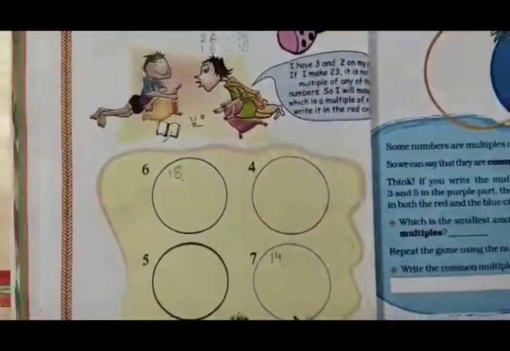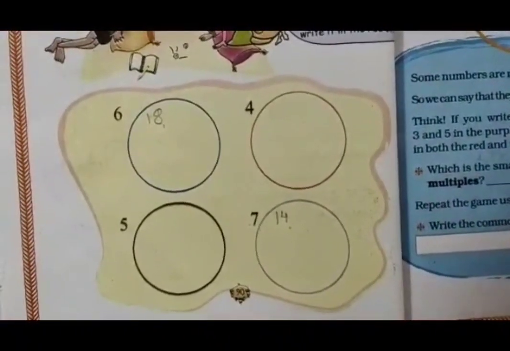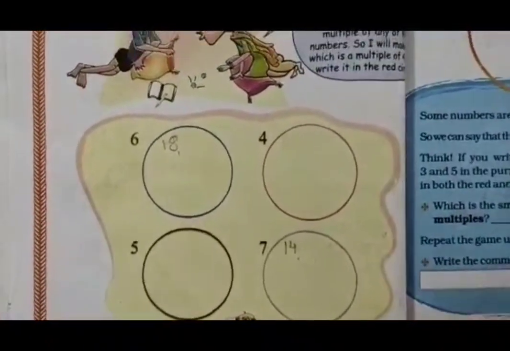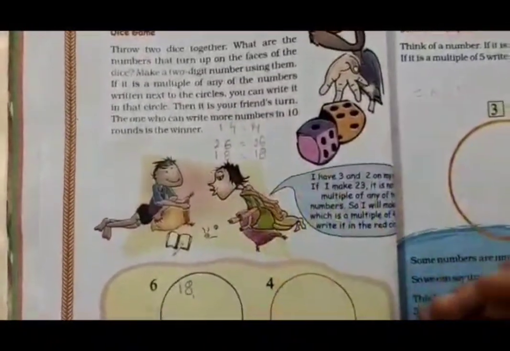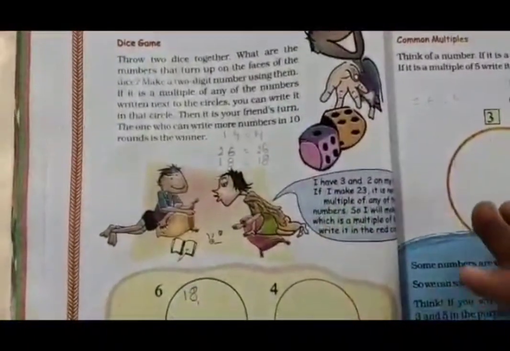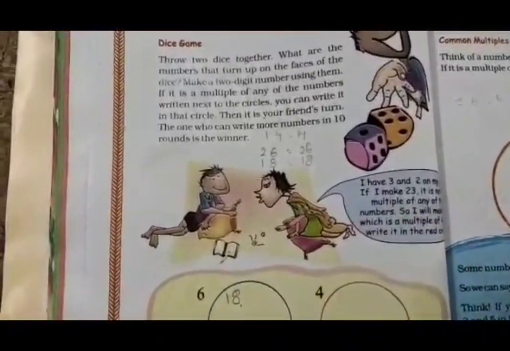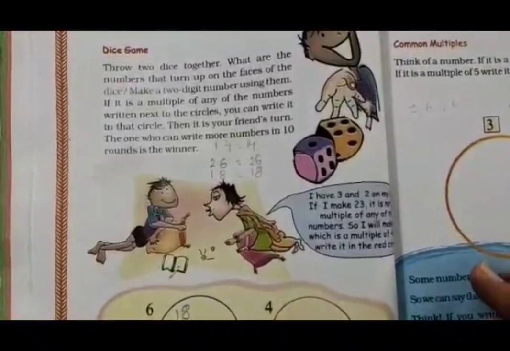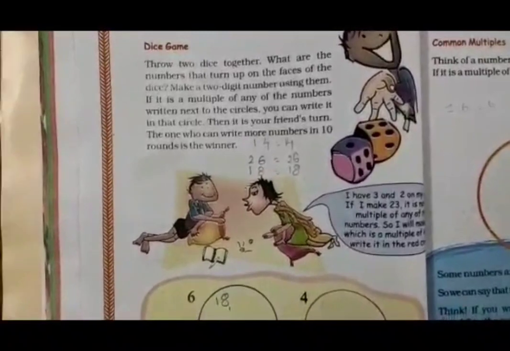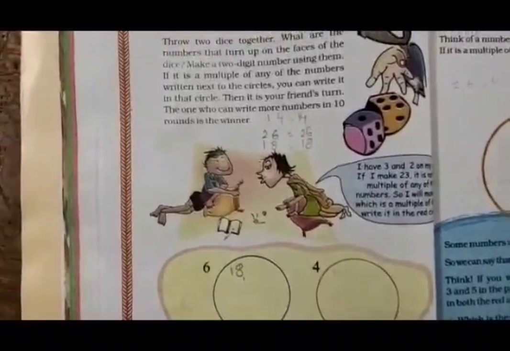Okay students, so this way you are supposed to play the game. You are supposed to throw the dice 10 times, and the person whose total of the 10 numbers is more will win. Understood students? This is also the game on page number 90. This also you can play in the textbook only. Nothing is to be written for this game. It is just for your understanding and how you can play the game. I have explained this. I hope you have understood these 2 pages, page number 90 and page number 89.